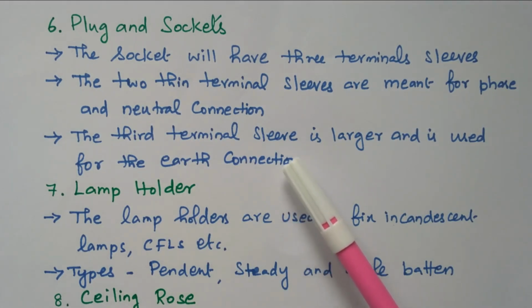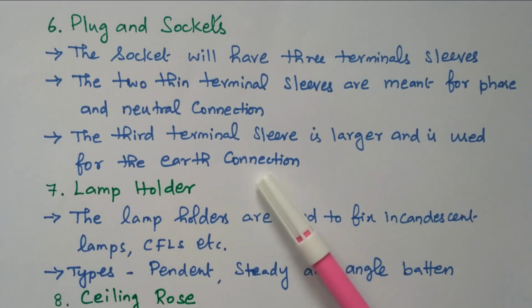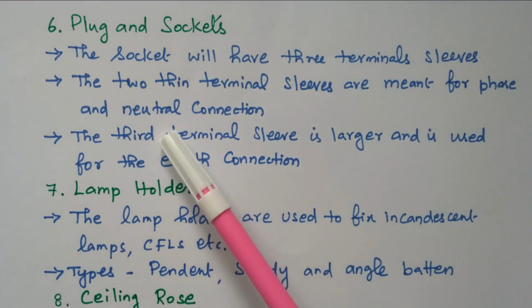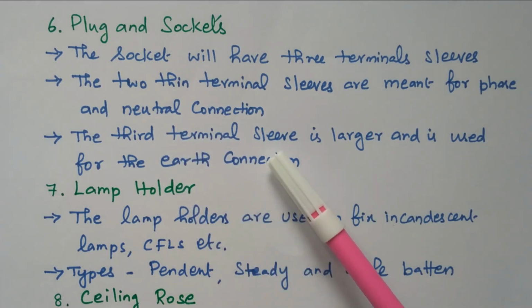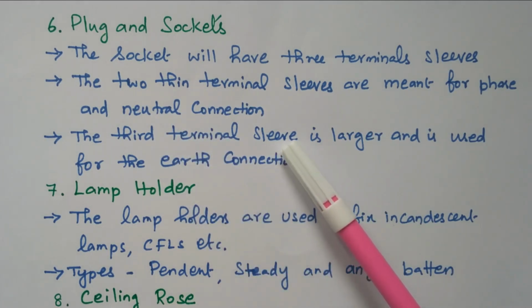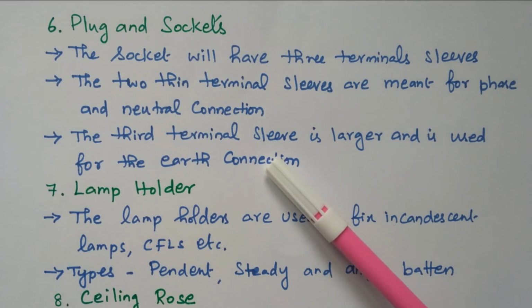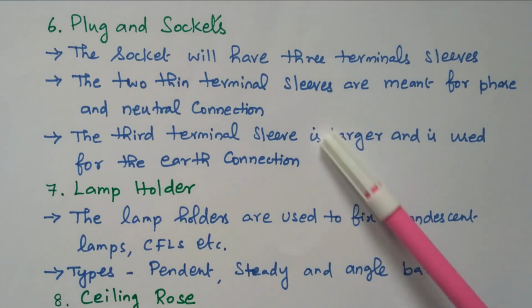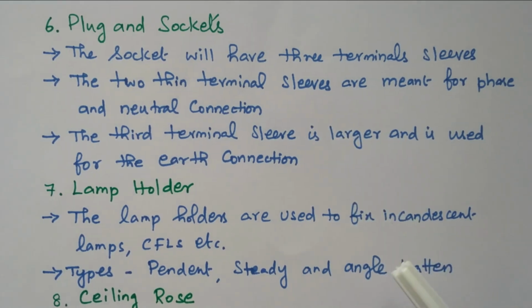In that, one pin used for earth connection is bigger in size. The other 2 thin pins are used for phase and neutral connection. So this is a plug and socket. From that we can get the supply. By using this plug and socket, various accessories can be connected: TV, radio, mobile, anything can be connected. We can take the supply from this socket.